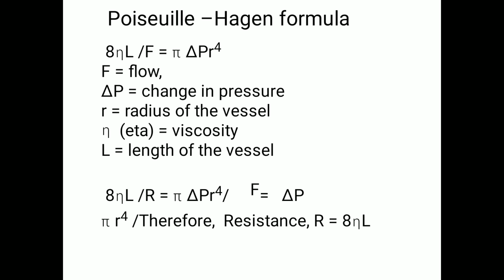Therefore the unit of peripheral resistance in CVS is millimeters of mercury divided by milliliters per second. So what is the formula ultimately for this Poiseuille-Hagen formula?